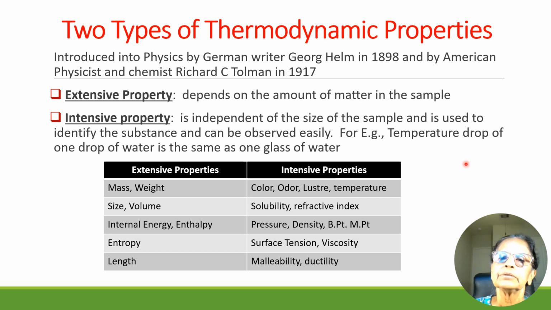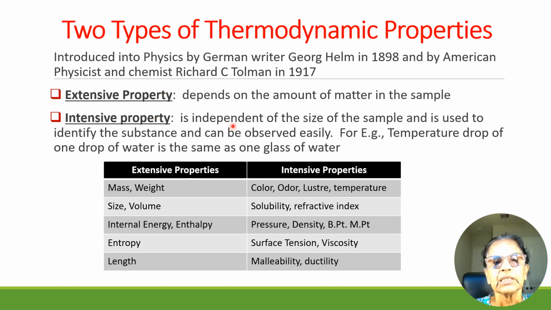What are the two types of thermodynamic properties? These were introduced into physics by German writer George Helm in 1898 and by American physicist and chemist Richard C. Tolman in 1917. The first property is extensive property. It depends on the amount of the matter in the sample or size of the sample, hence it's called extensive.